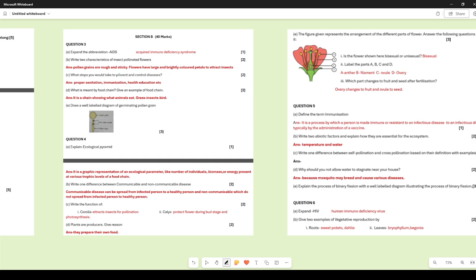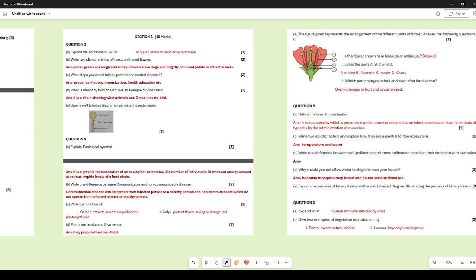What steps would you take to prevent and control diseases? First and foremost, proper sanitation, because without proper sanitation, diseases spread very widely. Then immunization, getting the proper vaccination and following the immunity schedule that is there. So a person should follow that. Health education, everybody must be educated about what will keep them healthy.